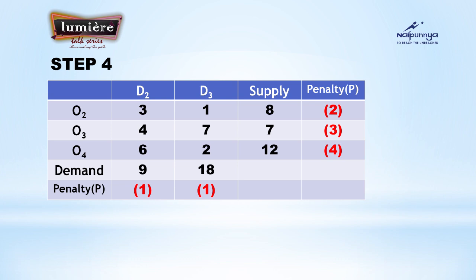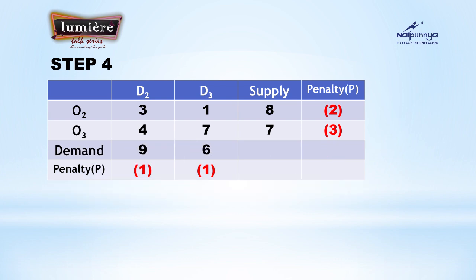Again, step 4, for the reduced matrix, you have to calculate the penalties. You got 5 penalties: 2, 3, 4, 1, 1. There is no choice, 4 is the highest penalty and 4 comes in the third row. In the third row, which is the smallest? 2 is the smallest. For 2, we have supply 12 and demand 18. So that 12 is allocated, and cross off that particular row and subtract it from the demand. Demand became 6.